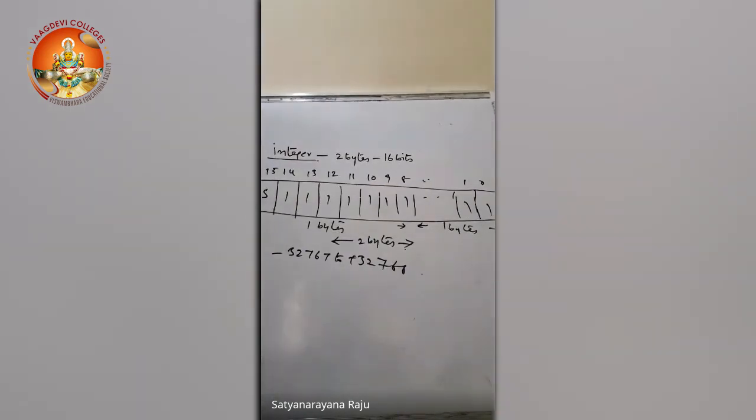Coming to the sign bit, in some cases we don't want to store negative numbers, or you know that you are going to use only positive values in your program. In that case we can go for unsigned integer. Unsigned means not signed.